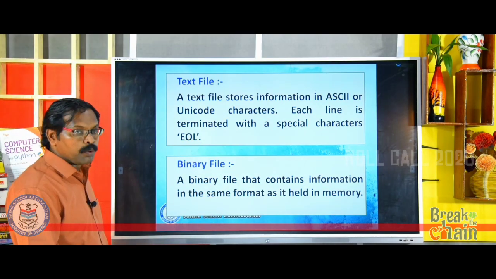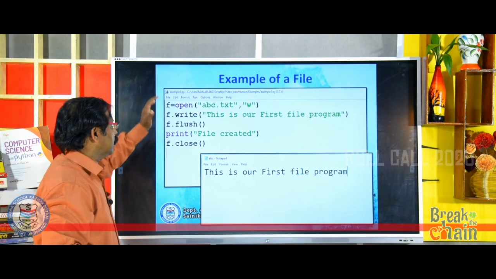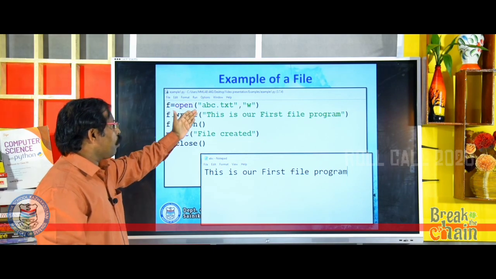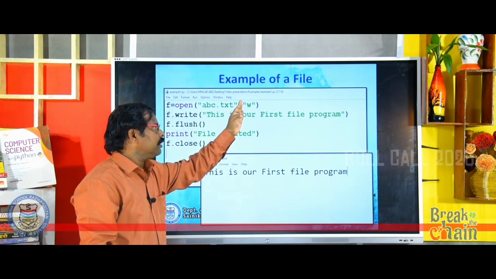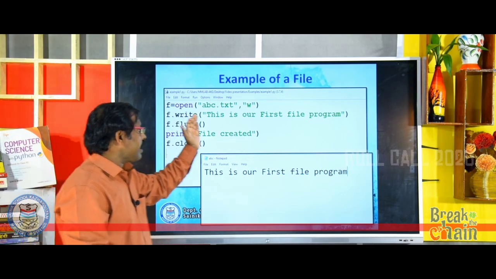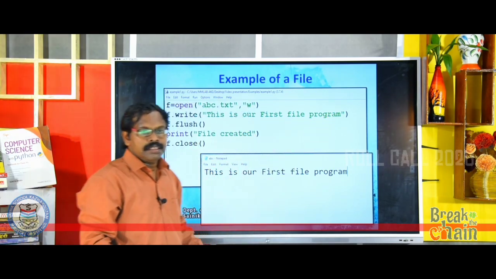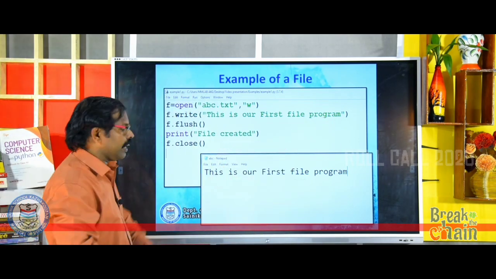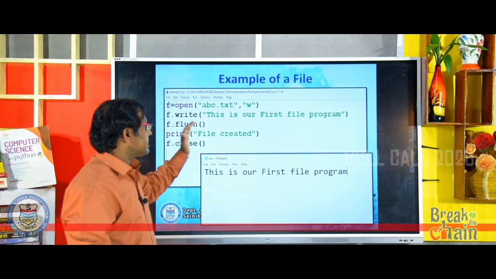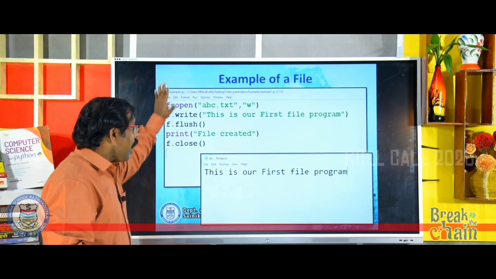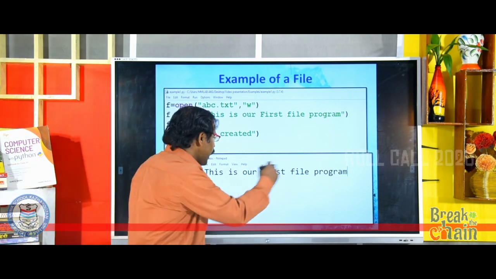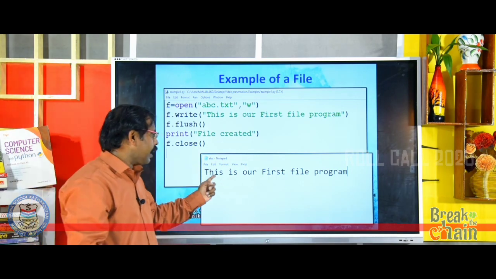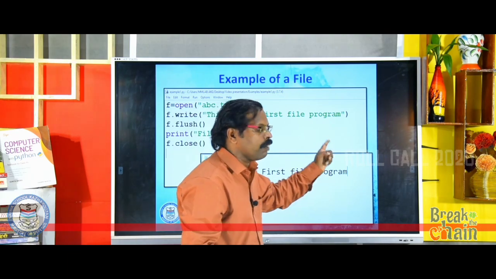Here I have a sample program of a file. Have a look. See, I am creating a text file. F is equal to open abc.txt, then w in double quotes. Then I am writing some content inside the file. This is our first file program. That is what I have written. I am going to write into the file. F.flush, print file created, F.close. After executing this program, you can see a file will be created called abc.txt and the content will be this is our first file program.